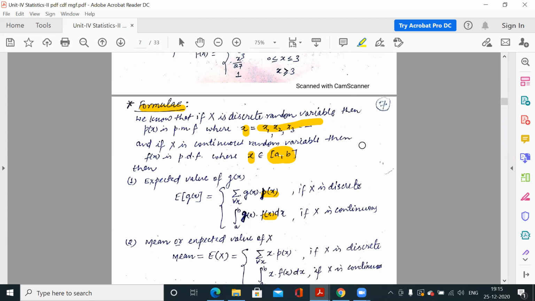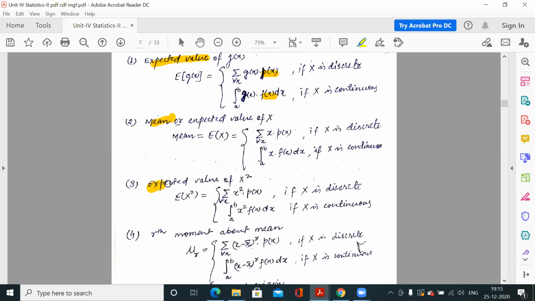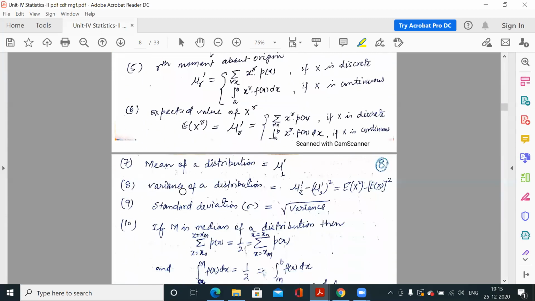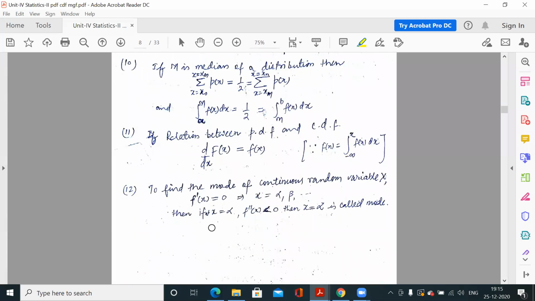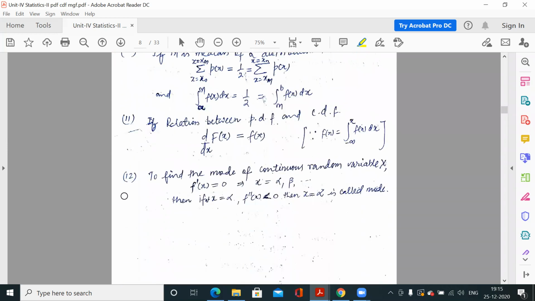Now for each probability distribution, what is the expected value of that function, what is the mean value of that distribution, what is the expected value of x square for that distribution, what is the rth moment about the mean for that distribution. So these all are formulas for that particular distribution. For any probability distribution function, we have these many formulas, 12 formulas. Based on any one of these formulas, you will be asked a question.